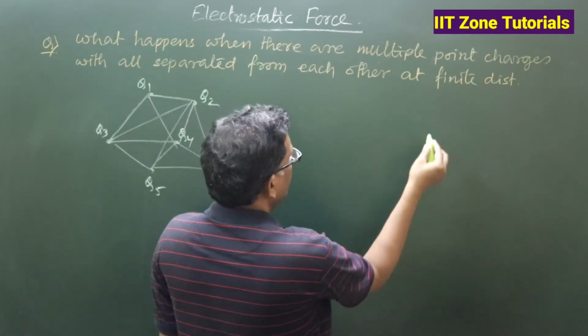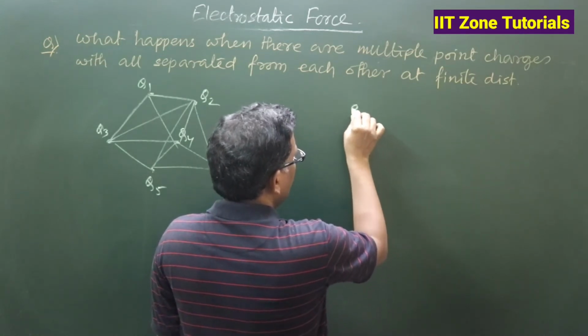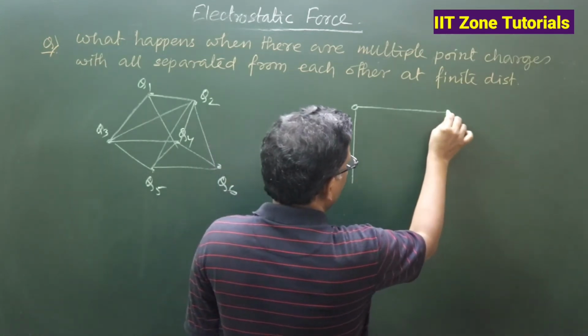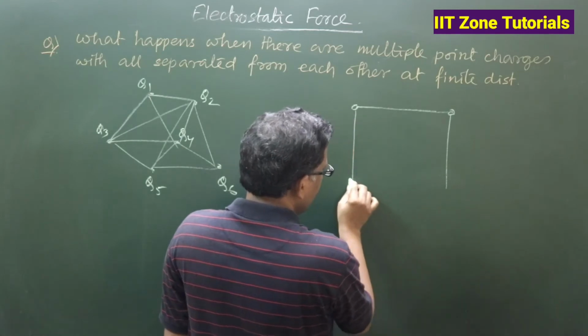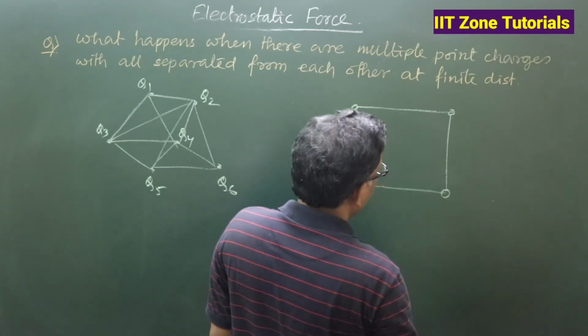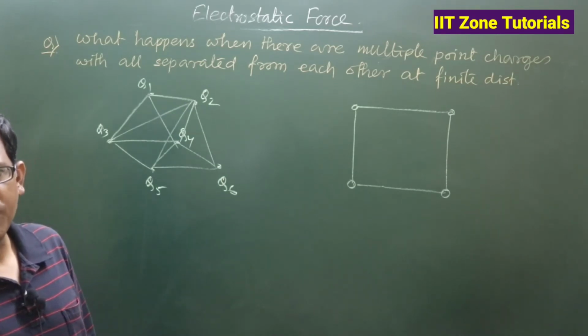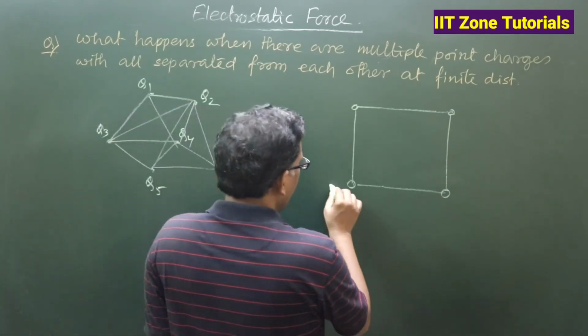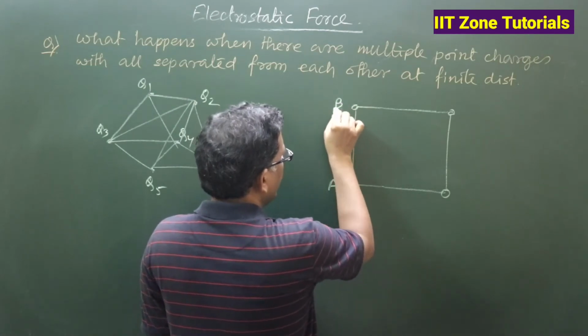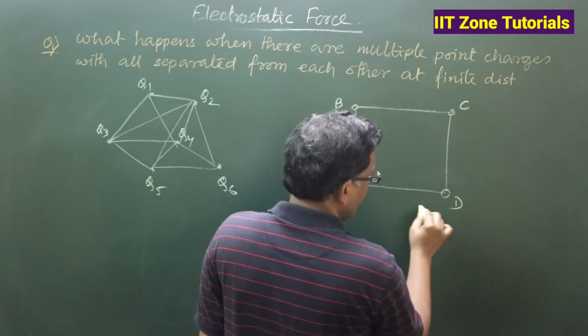For example, if I take a finite number of charged particles at a certain geometrical arrangement, suppose 4 charged particles located at the vertices of a square.